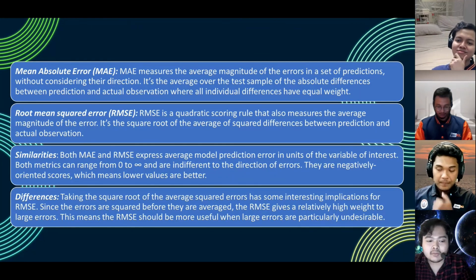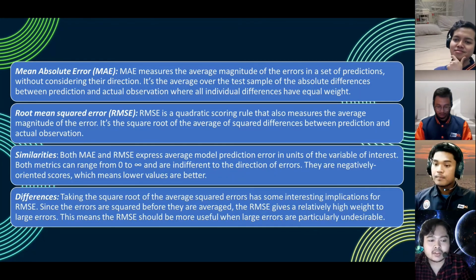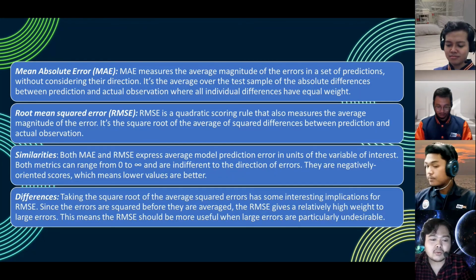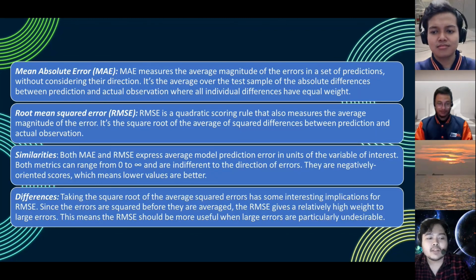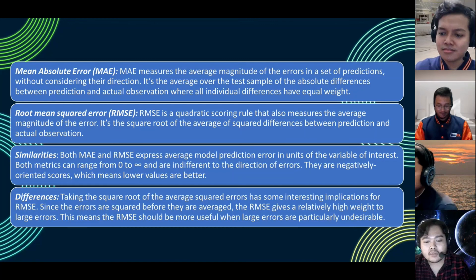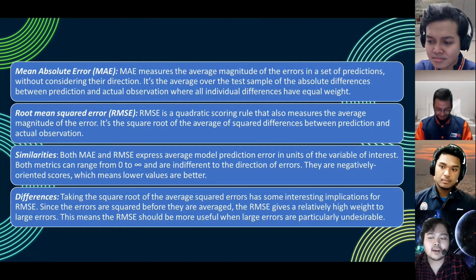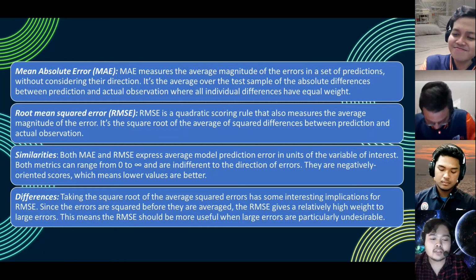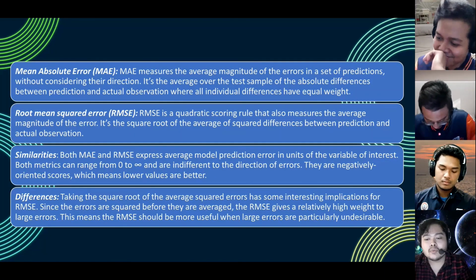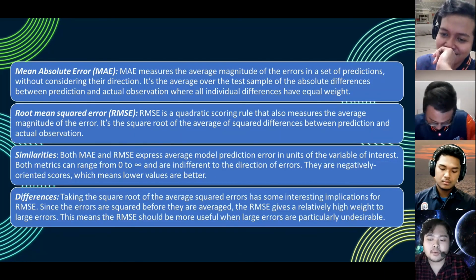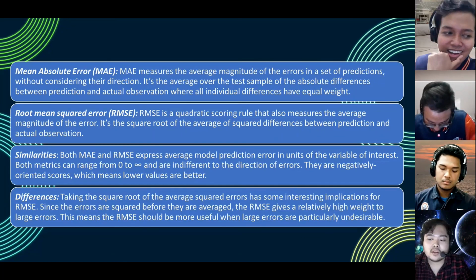The difference between both is that taking the square root of the average squared error has some interesting implications for RMSE. Since the errors are squared before they are averaged, the RMSE gives a relatively high weight to large errors. This means the RMSE should be more useful when large errors are particularly undesirable.